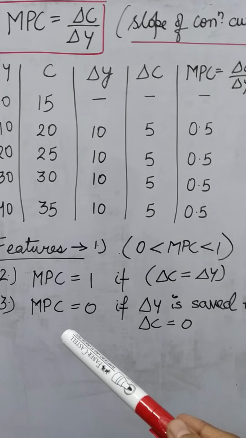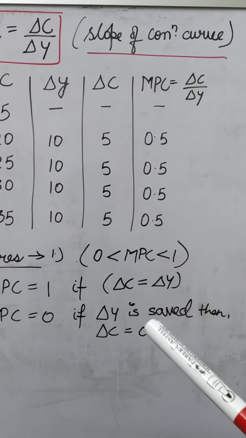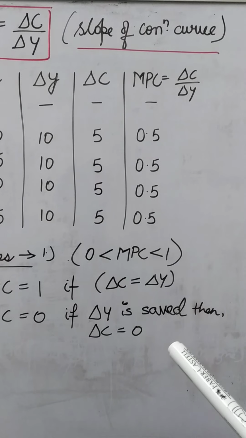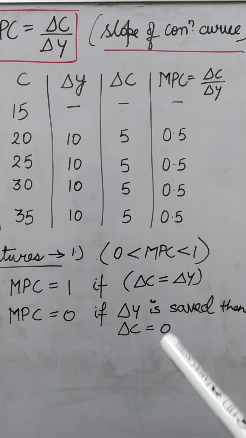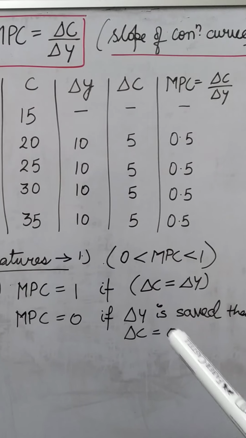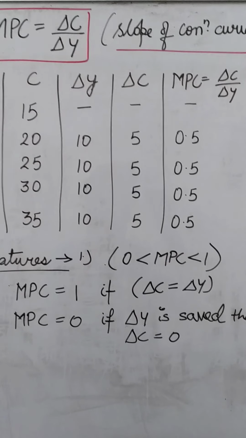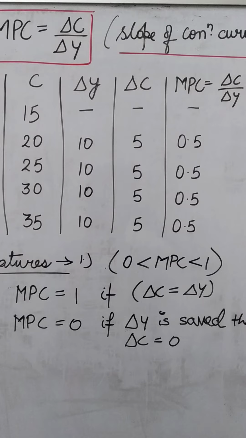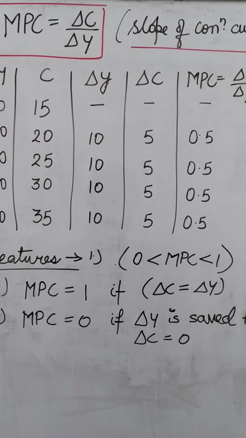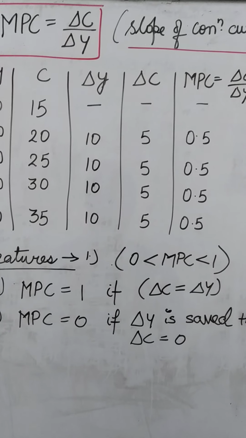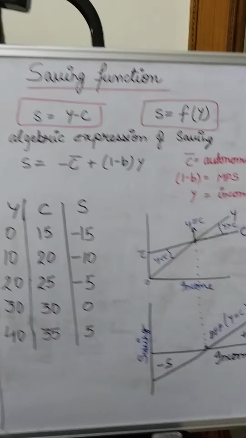Another feature, MPC is 0. MPC can be 0 only in one condition: if the entire additional income is saved, then the change in consumption can be 0, which is rare, which is not so possible. Another thing, MPC is low in the case of rich people and always high in the case of poor people. After that, now let's come to the next.